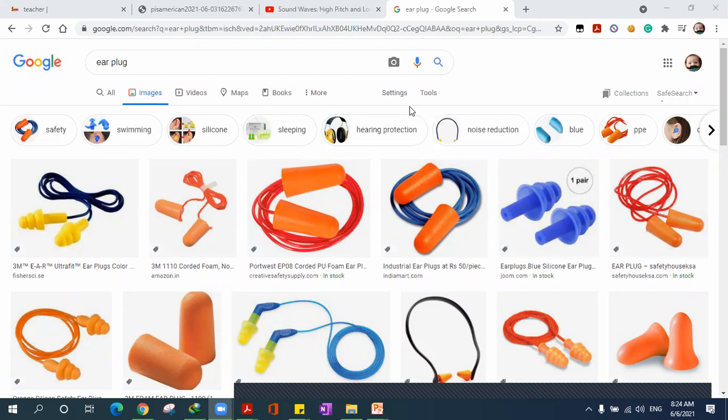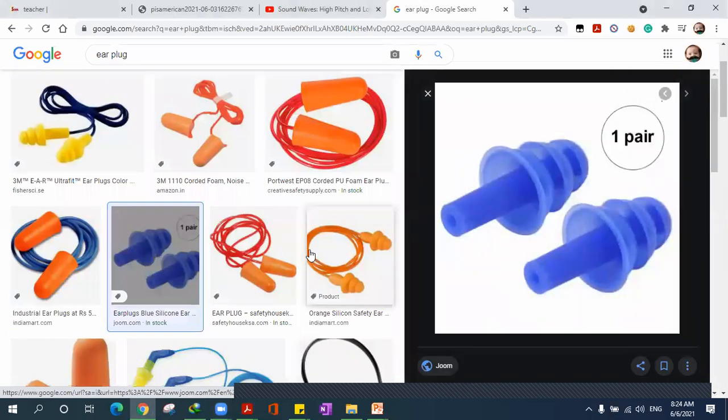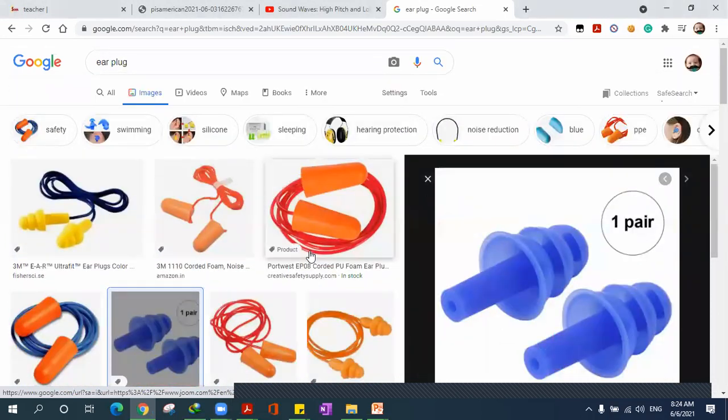What is that thing? Oh, these are earplugs. Earplugs are used to, we can say, block the sound. People in airports wear a lot of earplugs because the sound of a plane is too loud for them. So yeah, they need protection, of course.